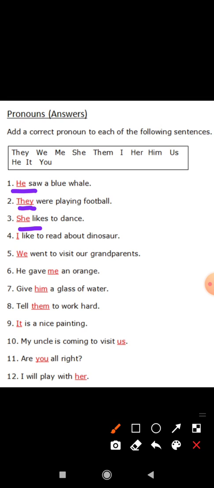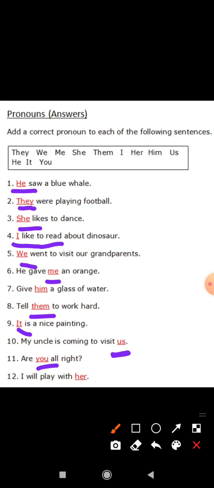So now see, "I like to read about dinosaurs." "I" is also a pronoun here. "We went to visit our grandparents." "We." "He gave me an orange." "He." Yes. "Tell them to work hard." "It is a nice painting." "My uncle is coming to visit us." So these all words are pronouns.